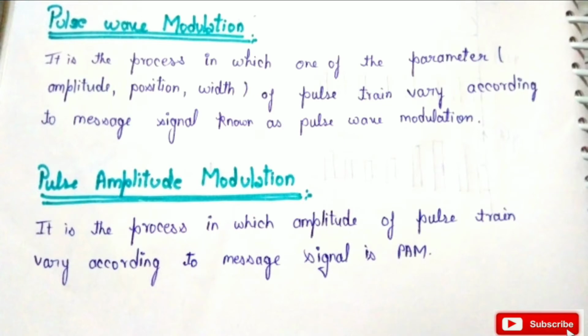In pulse wave modulation, our carrier signal is in the form of a pulse train, and this pulse train's amplitude, position and width are varied according to the message signal. Now pulse amplitude modulation. In pulse amplitude modulation, the pulse train amplitude is varied according to the variation of our message signal.